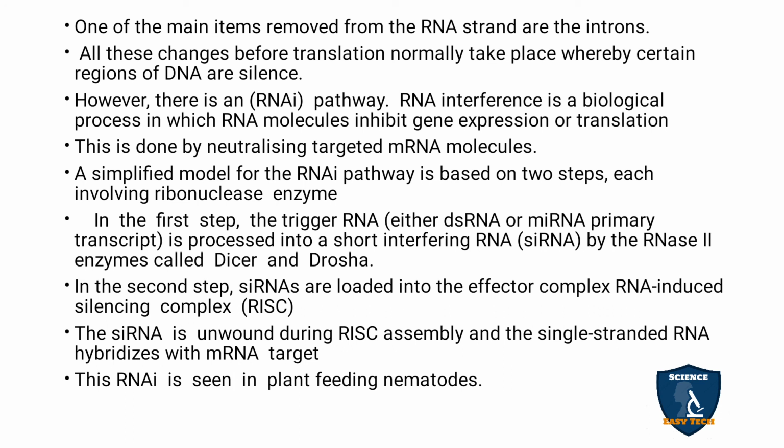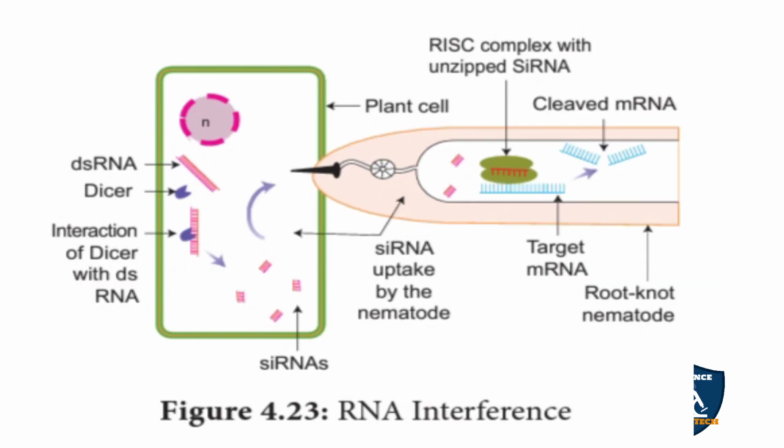This RNA mechanism is seen in plant-feeding nematodes, and I can explain with an example. In this cell, you can see the double-stranded RNA, which is complementary to the DNA. The DNA is copied as it is to mRNA.